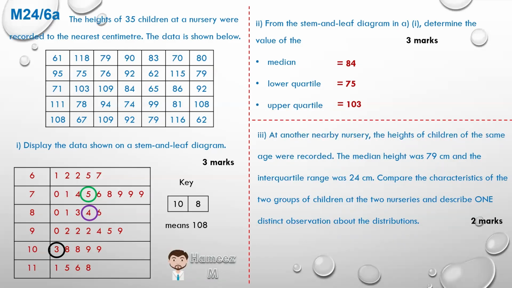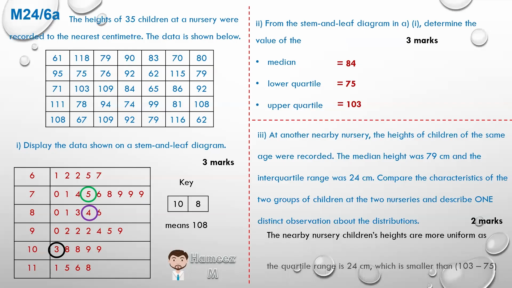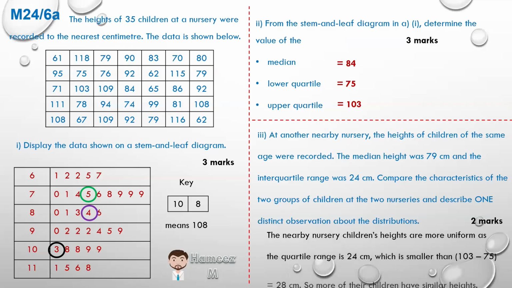Compare the characteristics of the two groups of children at the two nurseries and describe one distinct observation about the distributions. Well, one you can say is that the median height is shorter in the nearby nursery, so the children are generally shorter. Or we can say that the nearby nursery children's heights are more uniform, as the interquartile range is smaller. It's 24 rather than 28 centimeters. So more of the children have similar heights.